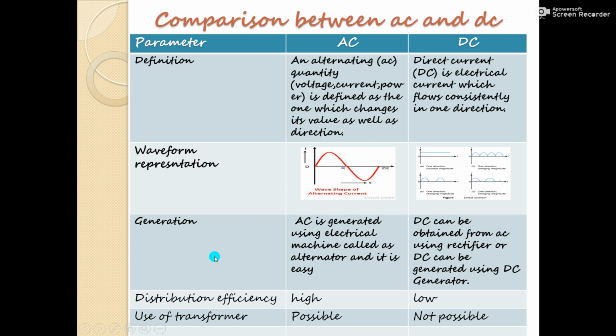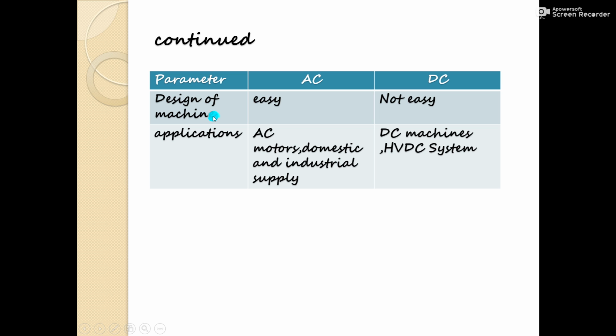Let us talk about generation of these two quantities. AC is generated using an electrical machine called an alternator, and it is easy. Whereas DC can be obtained from AC by using a rectifier. DC can also be generated using a DC generator. Then distribution efficiency for AC is high, whereas for DC it is low. Use of transformer is possible with the help of AC supply only. You cannot operate a transformer with DC supply. The design of machines for AC is easy, whereas for DC it is not easy.